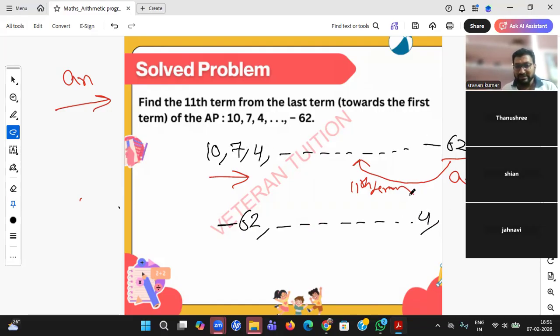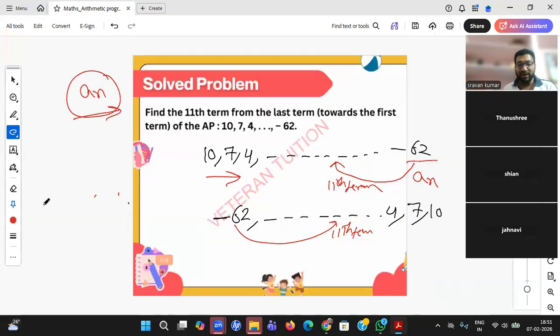4, 7, 10. You see, I have reversed it. Now he has asked the 11th term from minus 62. The 11th term from minus 62 is here. Now you see, the 11th term is just from here only. So now I can use this formula. Why? The 11th term from the left side is a direct formula. We already have it.